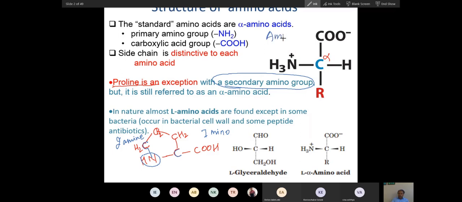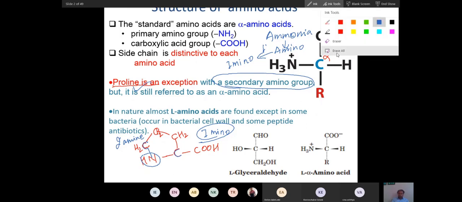Ammonia. The name changes like this. If there is no carbon, it is called ammonia. When you add one carbon, this is called amino. When you add two carbons, this is called imino. So this is primary amino, this is secondary amino. So did you get this? This proline is this type. You can see the amino is attached to two carbons.